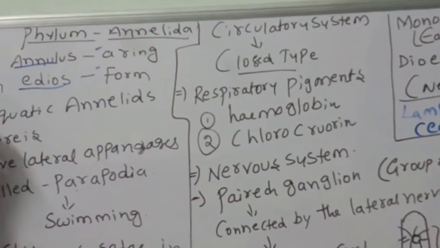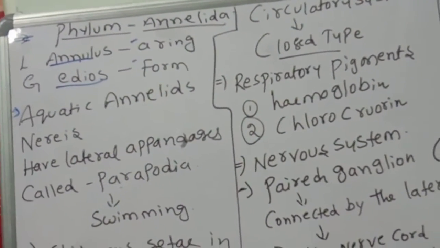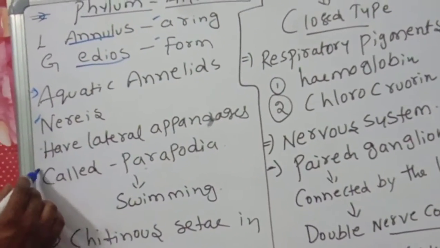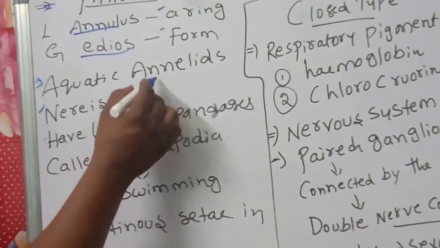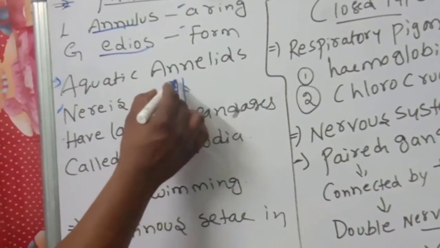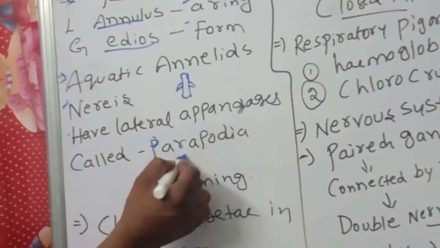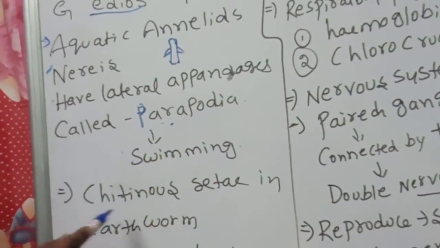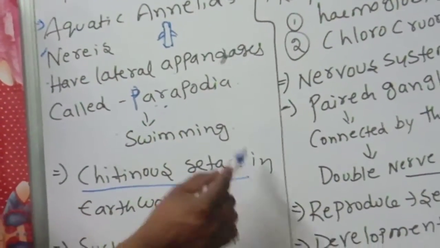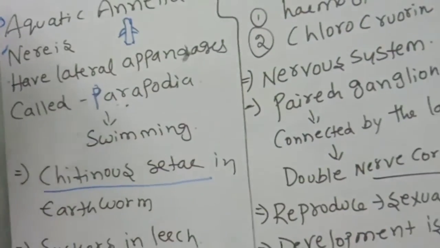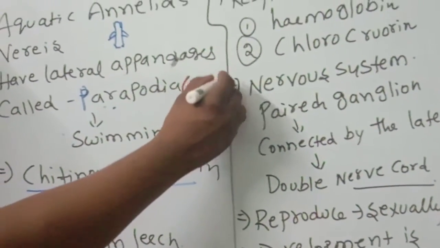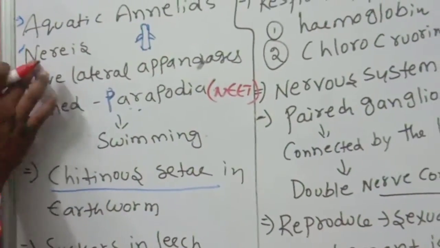Now, some more characters of annelids we are discussing. Aquatic annelids like Nereis have lateral appendages called parapodia. They are lateral side appendages, which are helpful for swimming. Chitinous setae are one more important feature. So these all are important. What is the locomotory organ in Nereis?